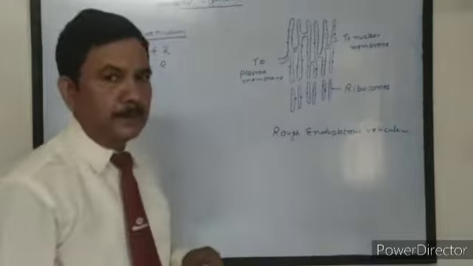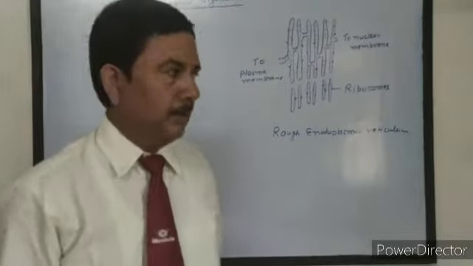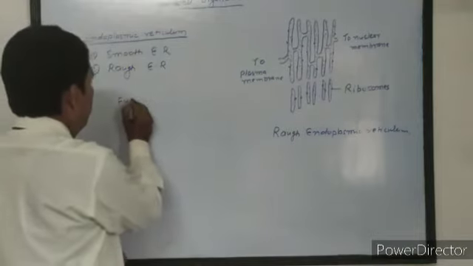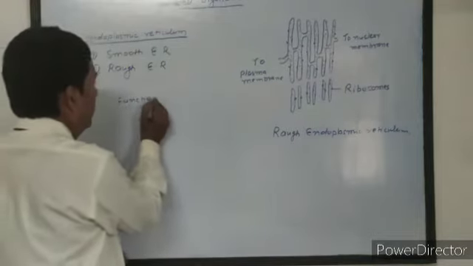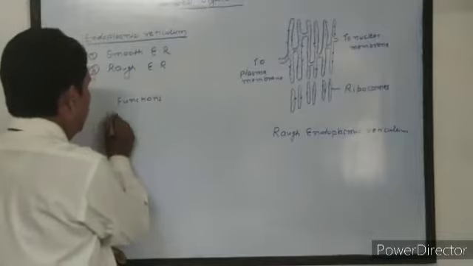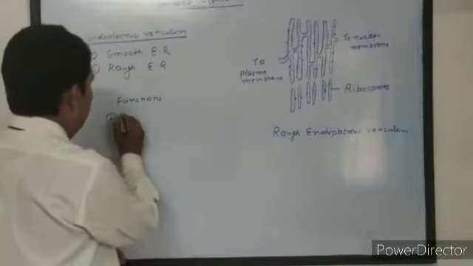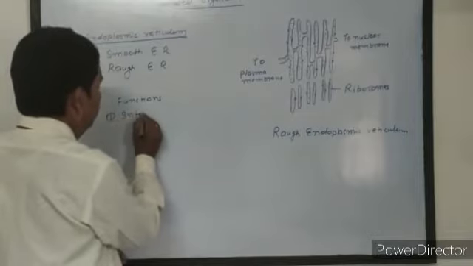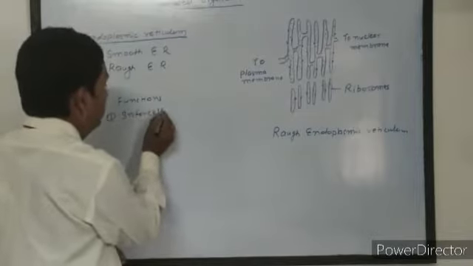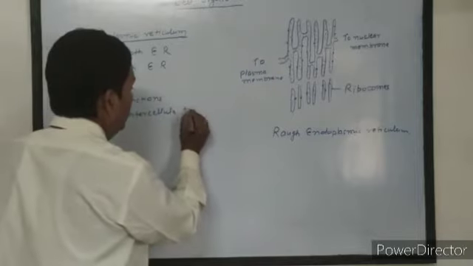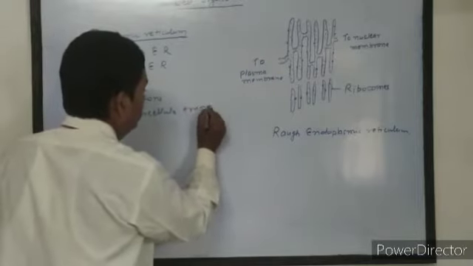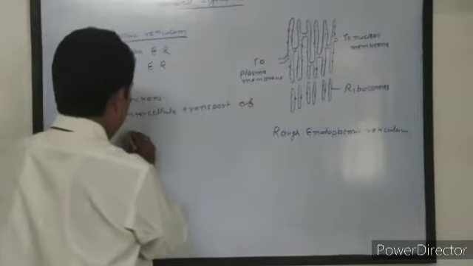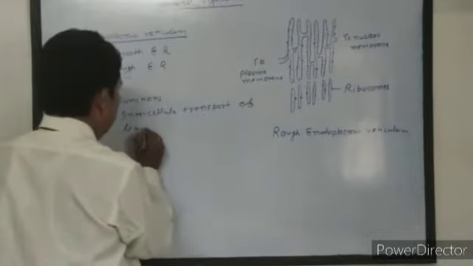Now, what are the functions of endoplasmic reticulum? First is intercellular transport of liquid substances.